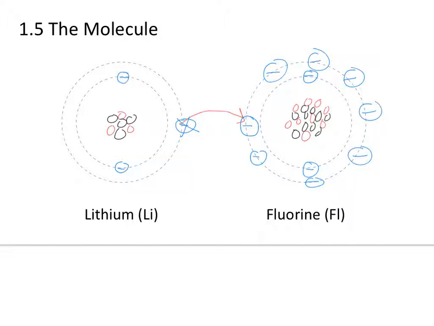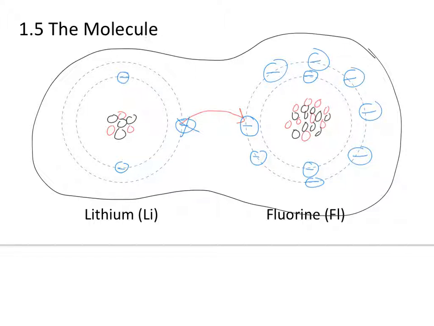And so these 2 atoms travel around together. They have formed a bond. They've joined together because lithium wanted to give up something, fluorine wanted to gain something, and so now they're both, again, they're not really people, they don't have feelings, but we can say they're both satisfied, they're both stable right now, and so they travel around together as a molecule.